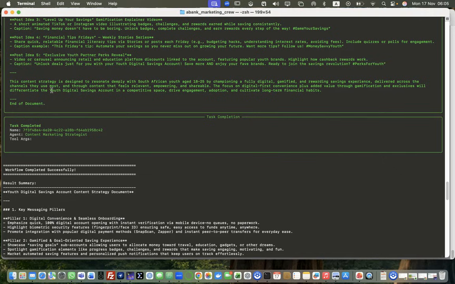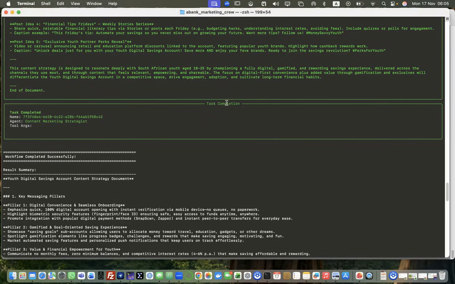So the recommendations, the content strategy is designed to resonate deeply with South African youth aged 18 to 25 by championing a fully digital and gamified rewarding experience delivered across the channels they use most and through content that feels relevant, empowering, and shareable. The focus on digital first convenience plus added value through gamification and exclusives will differentiate the youth digital savings account in a competitive space, drive engagement, adoption, and cultivate long-term financial habits.